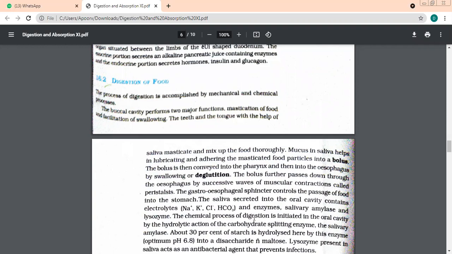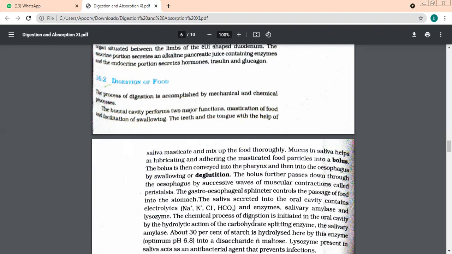Now see very carefully what is going to happen. Of whatever starch or carbohydrate you have eaten, 30% is broken down here only, in the mouth, that is in the buccal cavity. It is already hydrolyzed here by the enzyme salivary amylase.